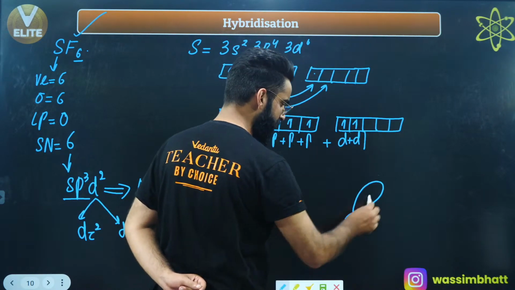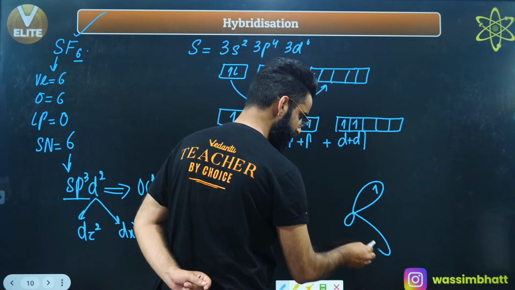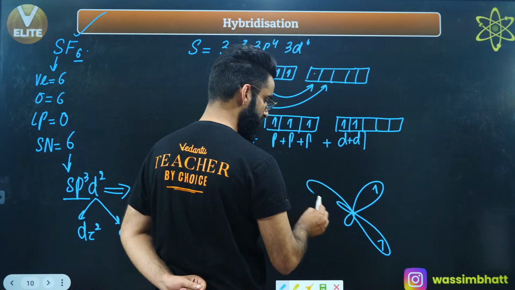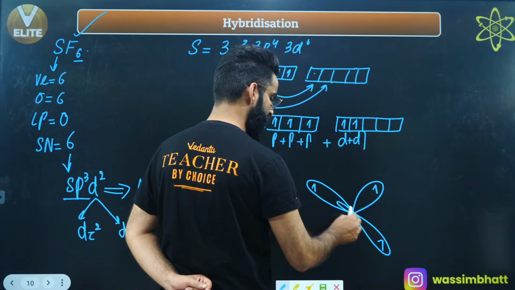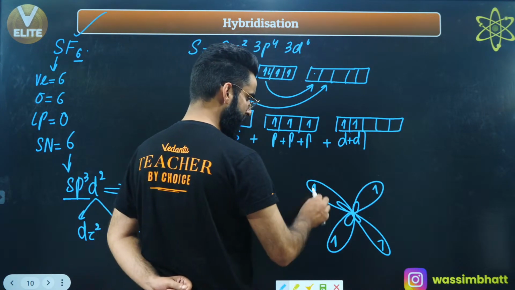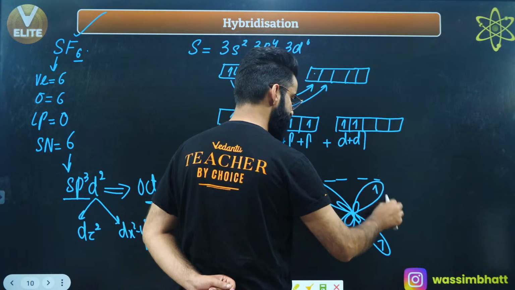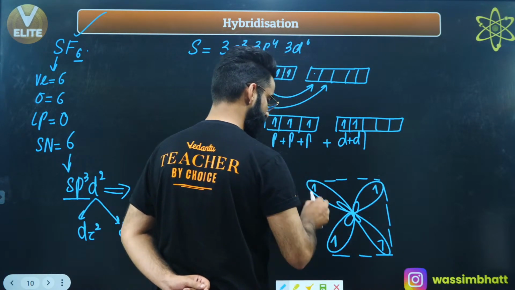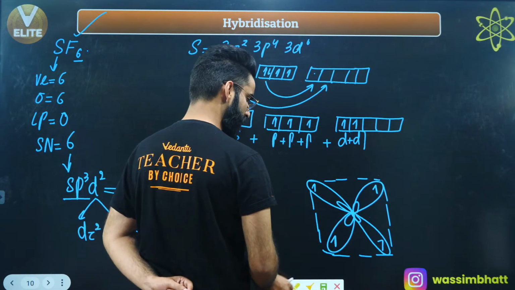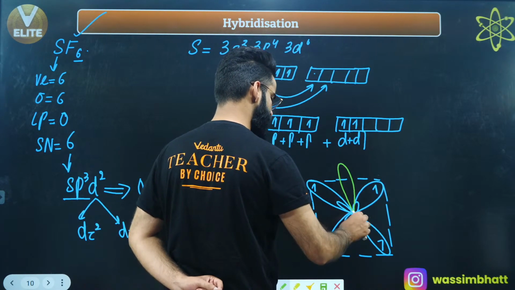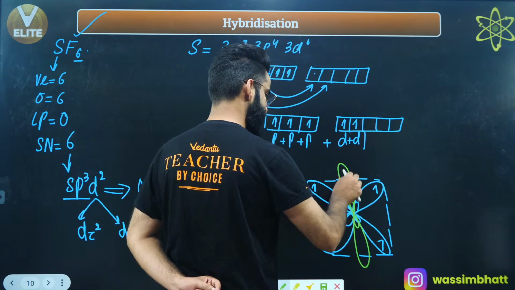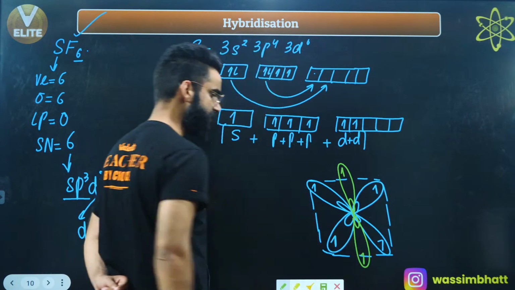This is one hybrid orbital containing 1 electron. One more hybrid orbital containing 1 more electron. One more hybrid orbital containing 1 more electron. One more hybrid orbital containing 1 electron, right? These 4 hybrid orbitals are present in the same plane. There will be one hybrid orbital perpendicular to the plane upwards, and one more hybrid orbital perpendicular to the plane but downwards. Even this carries 1 electron, this carries 1 electron, right?